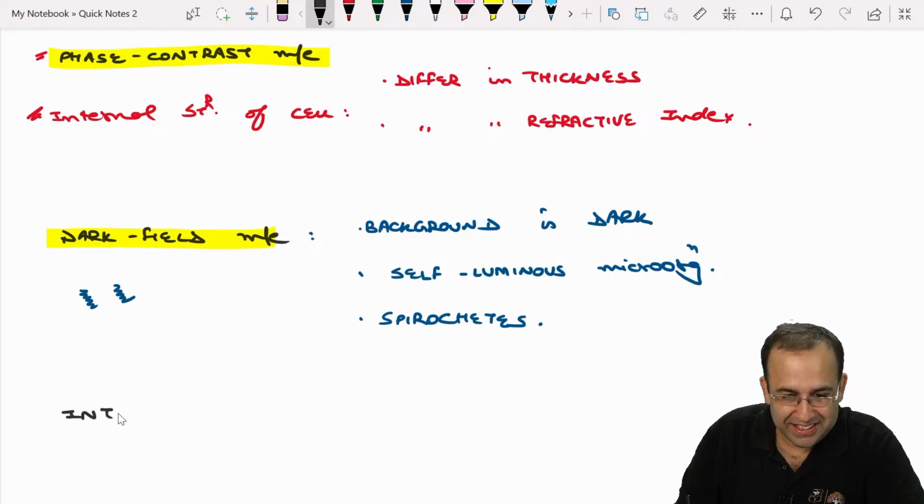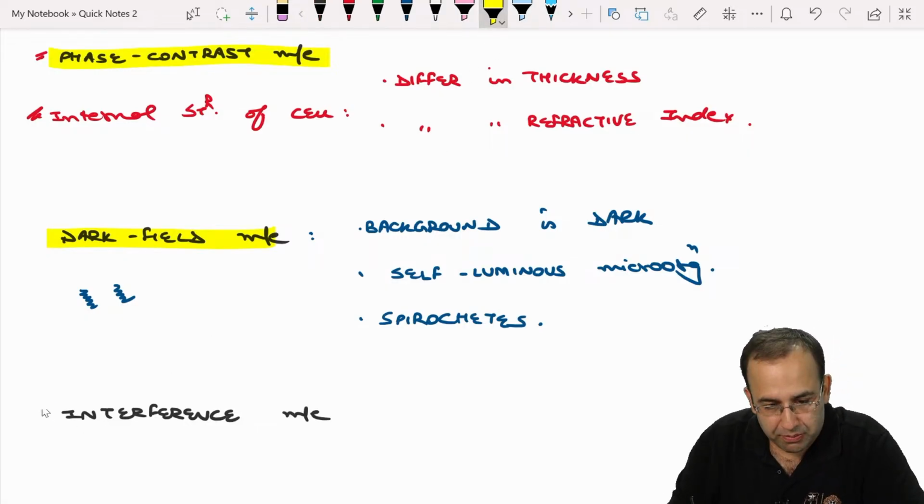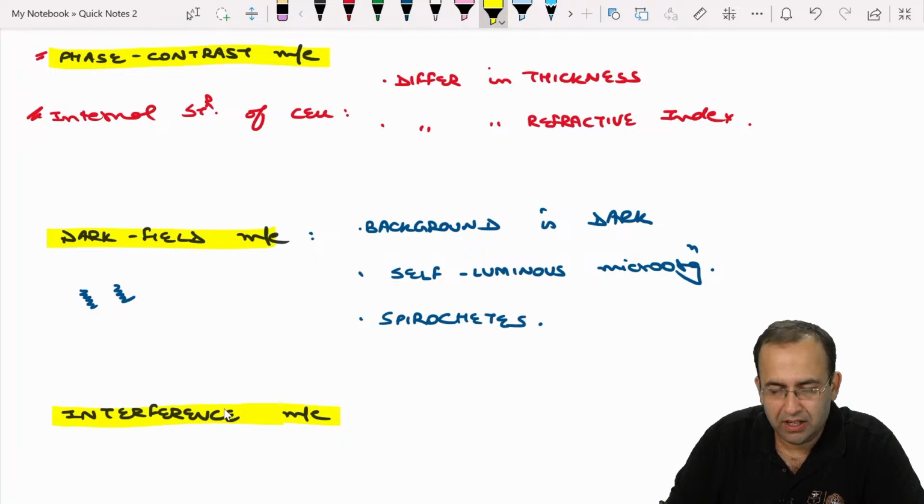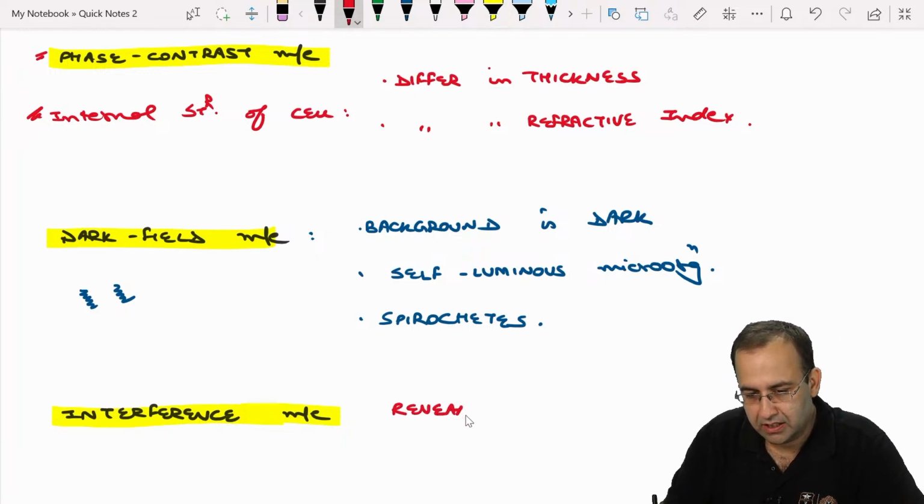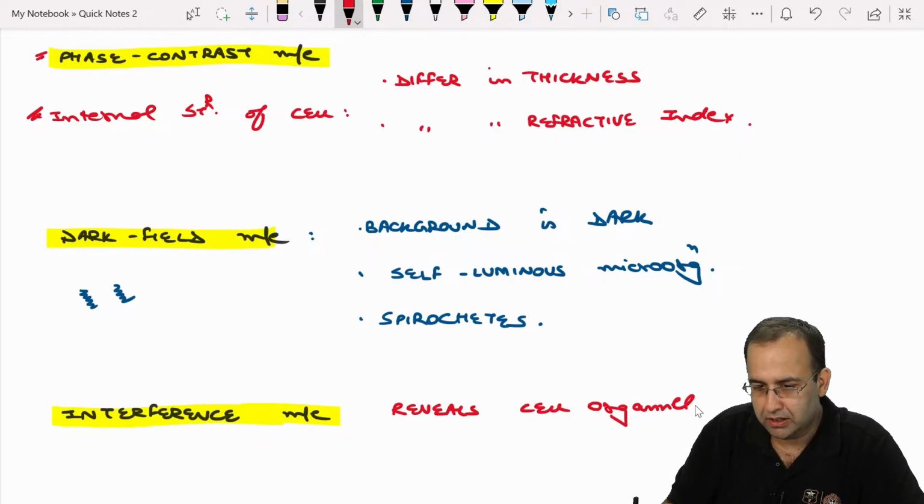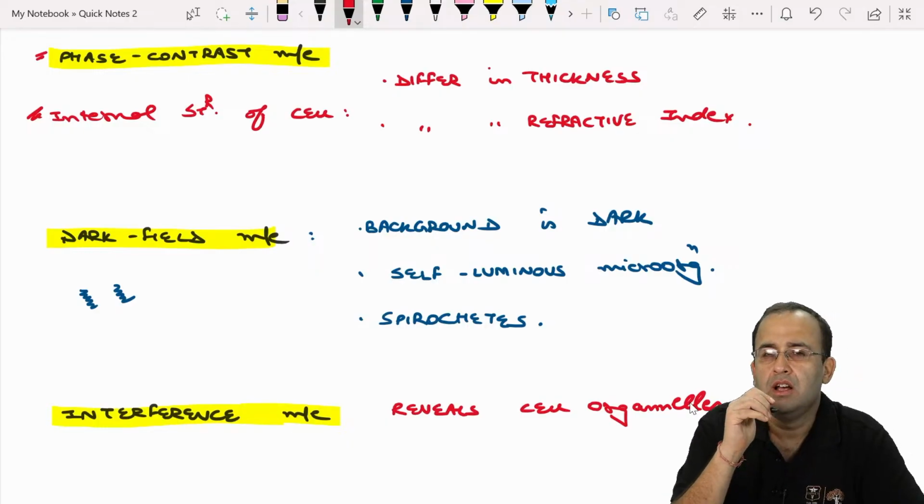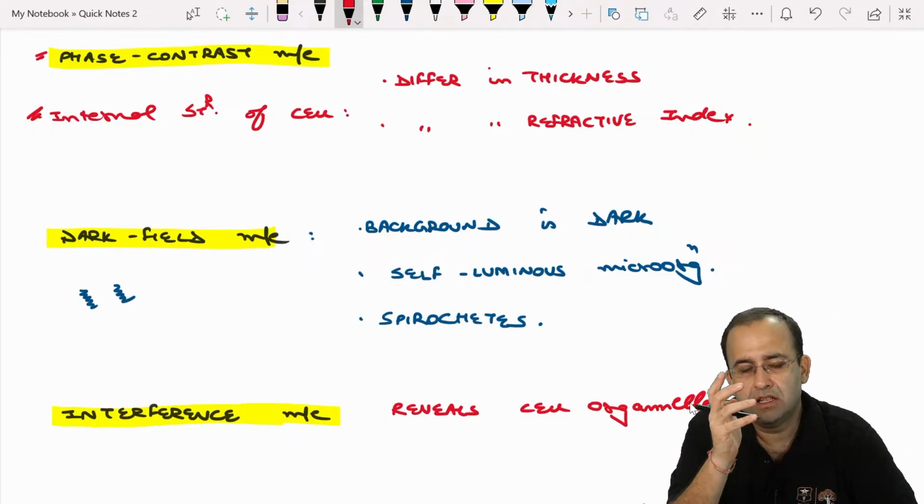Next is interference microscopy. Interference microscopy, बच्चे, this is used for revealing cell organelles. देखो, बहुत ज़्यादा interference है. There is too much of interference. So अंदर की बात भी पता चल जाती है. For the Hindi speaking, it is used for revealing cell organelles.